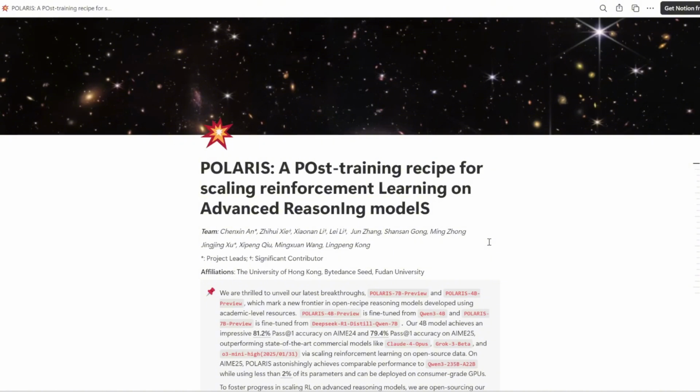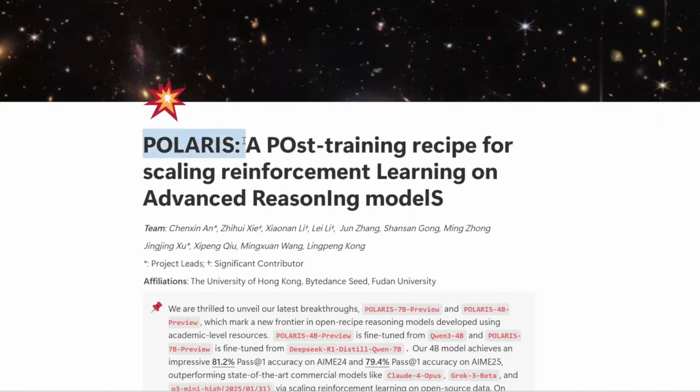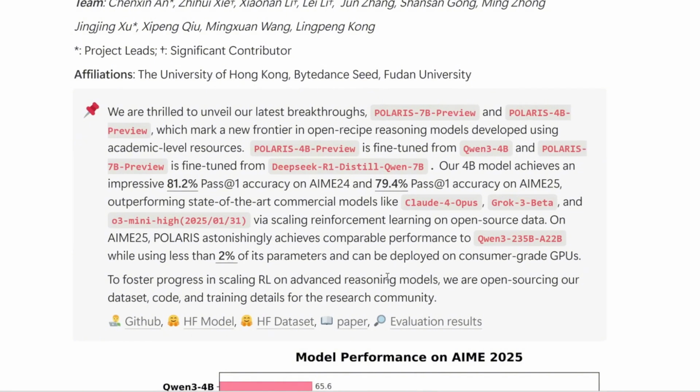In other news, this is quite significant. It's called Polaris, and it's a new way to make language models smarter at reasoning using something called reinforcement learning. Plus, you can just slap this onto any model that's already done training. For instance, you can apply it to Qwen, Llama, or DeepSeek, and this post-training technique can enhance the model's performance like crazy. Here's the most exciting breakthrough. For example, they used Polaris fine-tuning on Qwen 3 4 billion. This is a relatively small model with just 4 billion parameters.